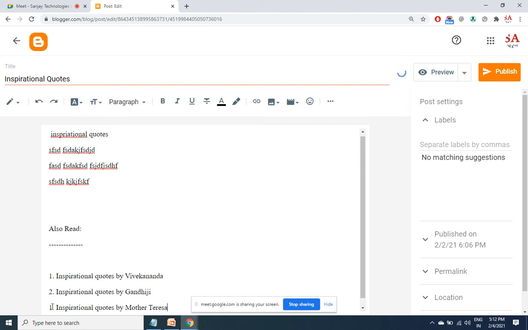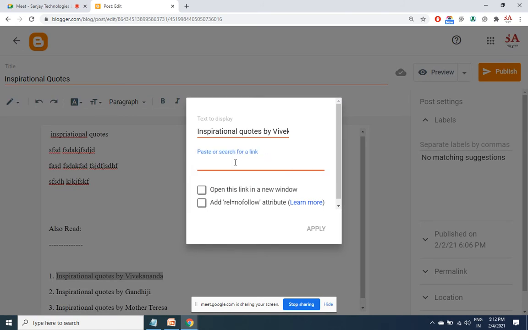Likewise, add as many more links as you have. Now this is in plain text form. You have to make it a link. So I select it, click on link and provide the address of the web page. Very important point: web page, not website. You should not be giving the link to other websites; that is an external link. You must have a post on this topic, so provide the address of that post, like we assigned in the menu. Likewise, manually you have to provide the links for every web page if it is a general site.